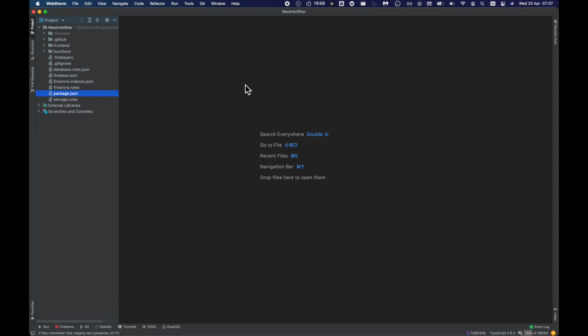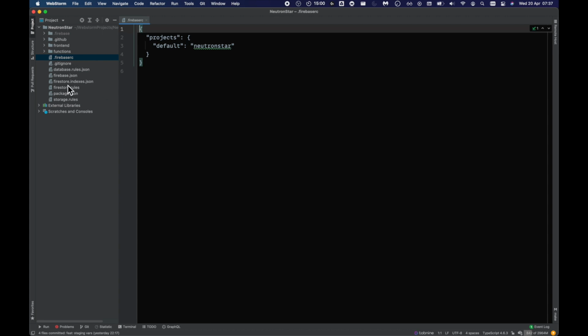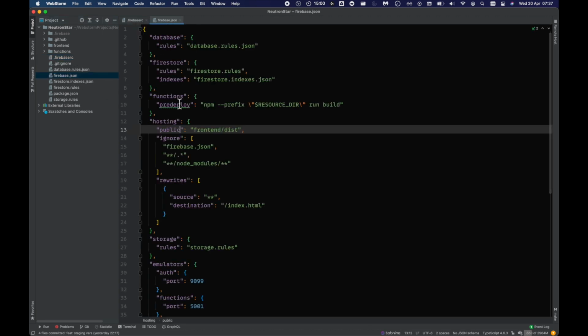I'm pretty much doing this in the same way that I would in production or with a client, with staging and production and emulation of Firebase. What we have here is just a SolidJS app within the front end, which is a default install of SolidJS. And then I've got a Firebase init project, which is the default Firebase init project you normally get. The one thing that is different from the normal default settings is that in the Firebase JSON, the actual hosting is in the front end dist folder, which is what the output of SolidJS does when you do a build.